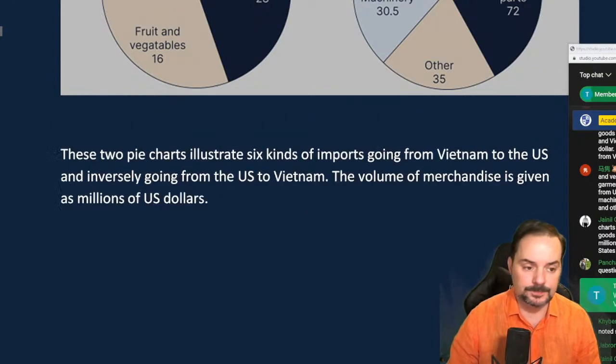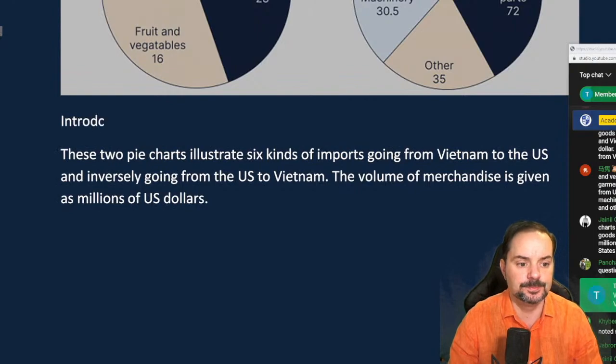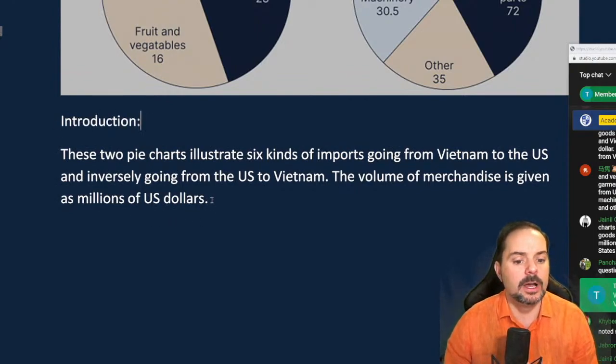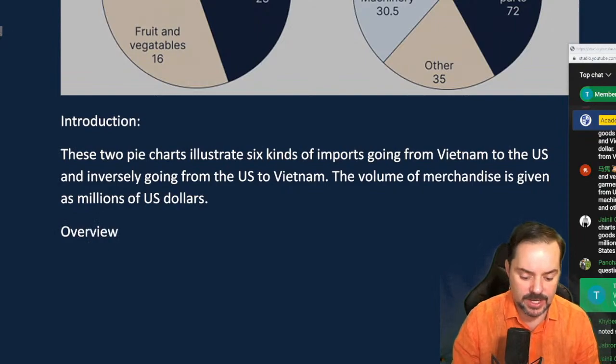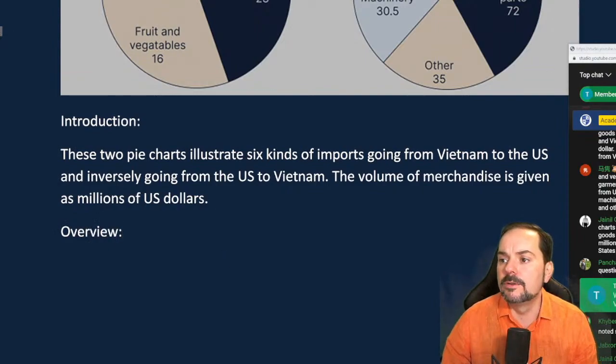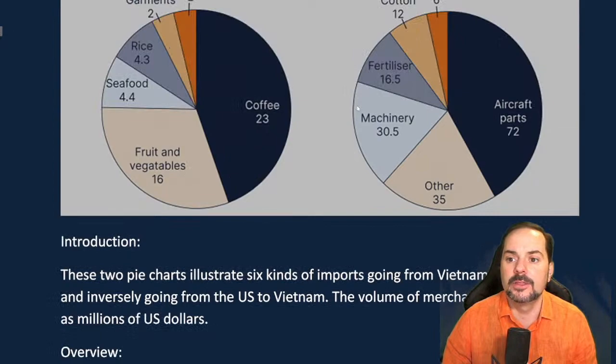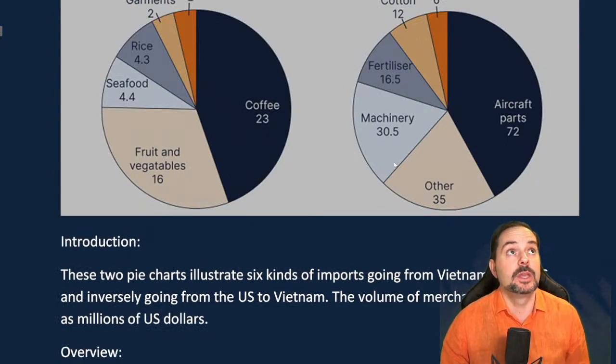So here's my introduction. And now for the sake of IELTS, we want to do the overview as a separate paragraph. The overview is basically the main features that we can kind of see.